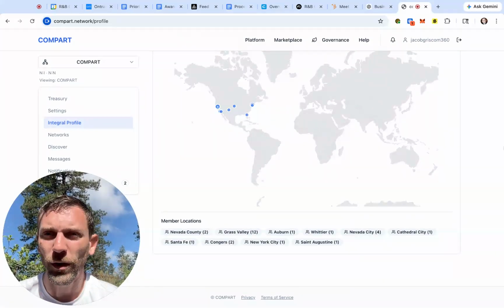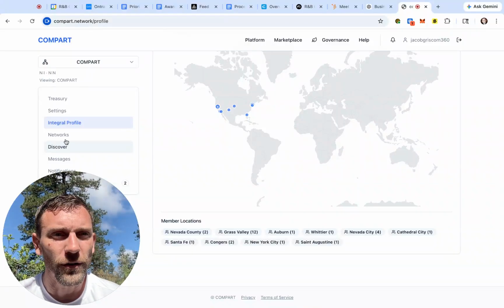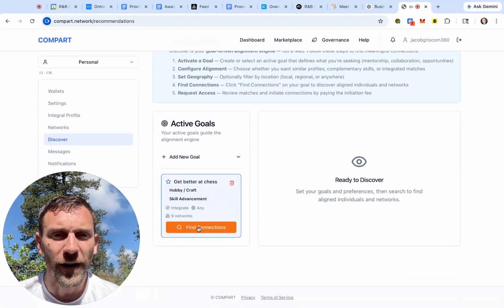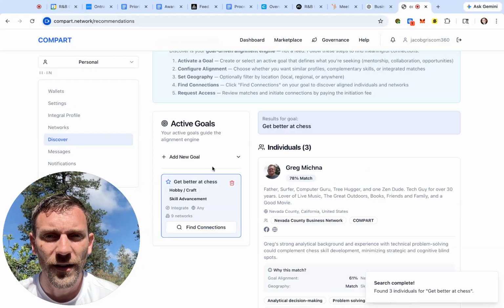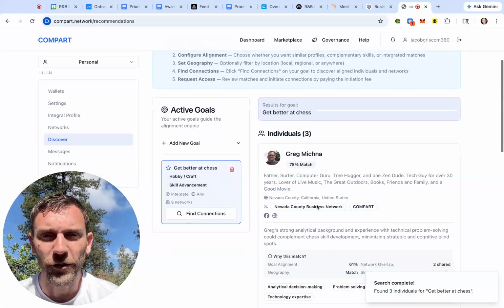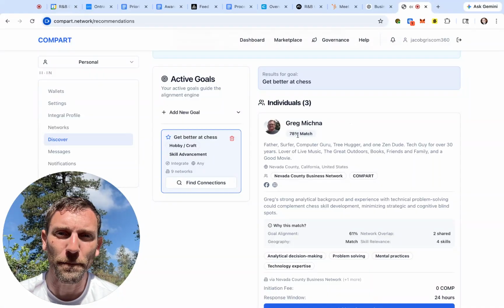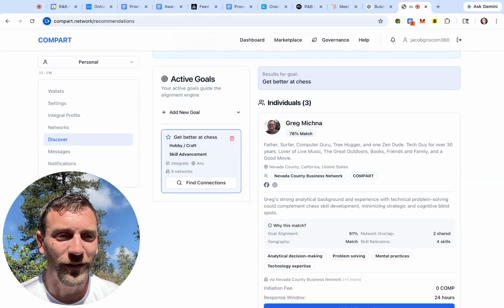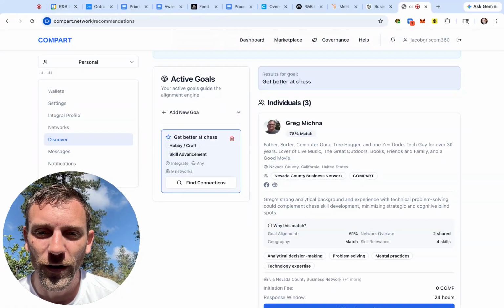All of this is preliminary to really being able to get the most value out of COMPART, which is, of course, going to be your discover and the ability to create goals and then find connections around those goals. So I've got a goal here. I'm using all 9 of my networks, searching across those and finding out who's the best match for getting better at chess. Currently, that's Greg Mikna from my business network. He's a 78% match. But as more people fill in, if anybody has specific information and skills around that, then it will be able to give me a much better read.